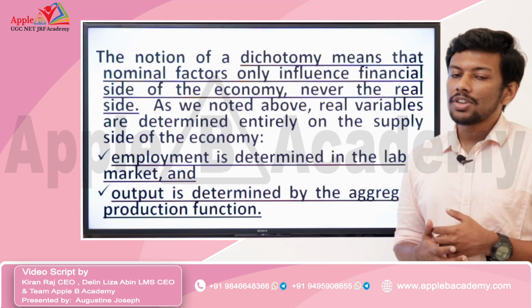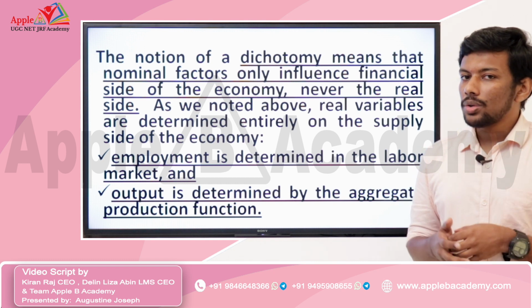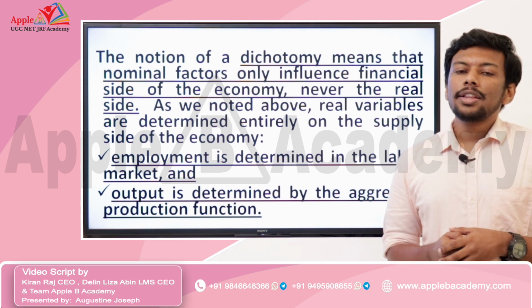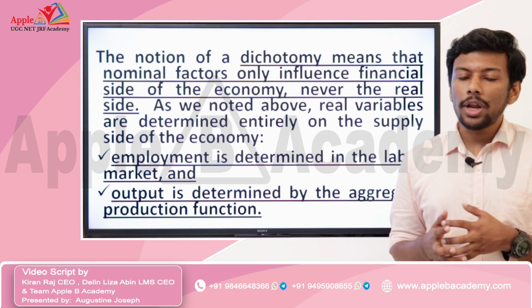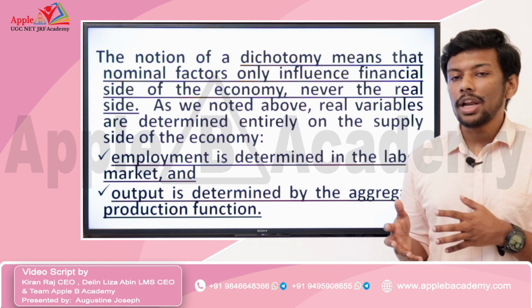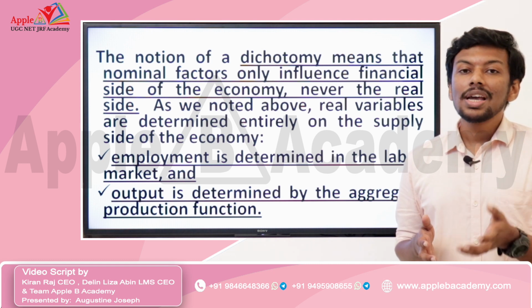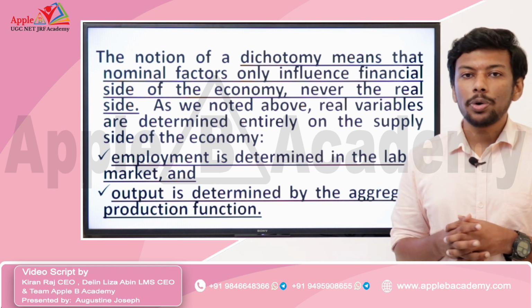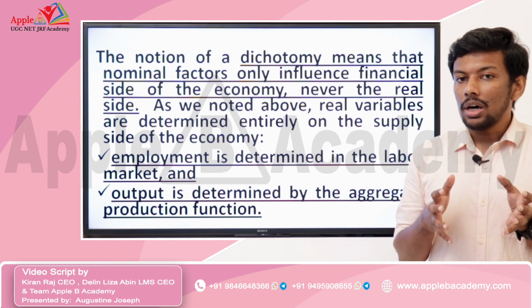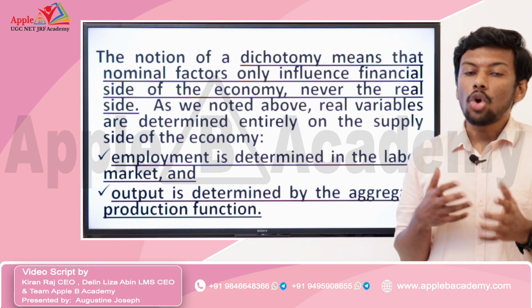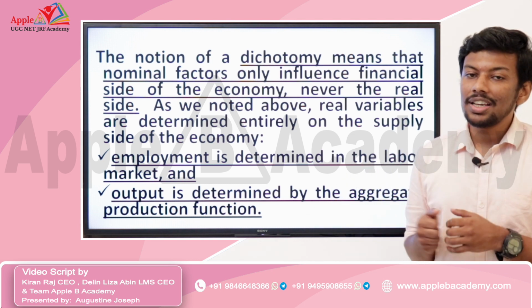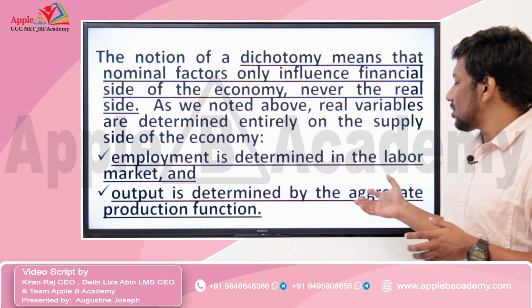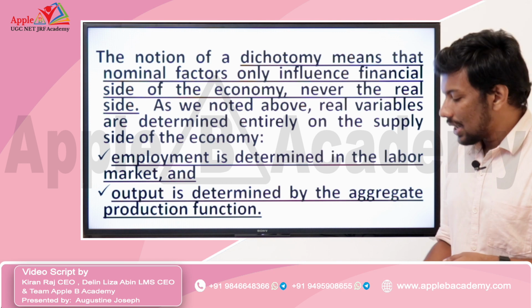Here also the notion of classical dichotomy comes into the picture. According to classical dichotomy, there are two sides of the economy: the real side and the nominal side. The real side has variables like output and employment, which are influenced by the supply side or the real side, and the nominal side would never influence the real factors like output and employment. Nominal variables are only influenced by nominal variables, and nominal variables would never influence the real side. So employment is determined in the labor market, that is the real side. Output is determined by the aggregate production function, that is also the real side.